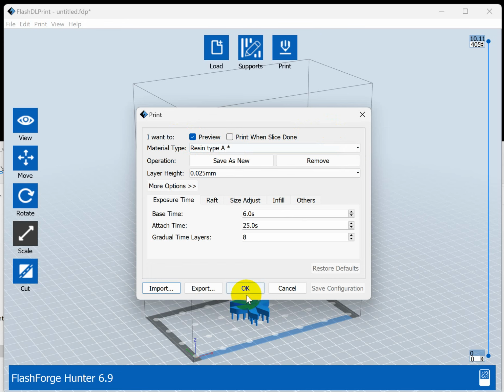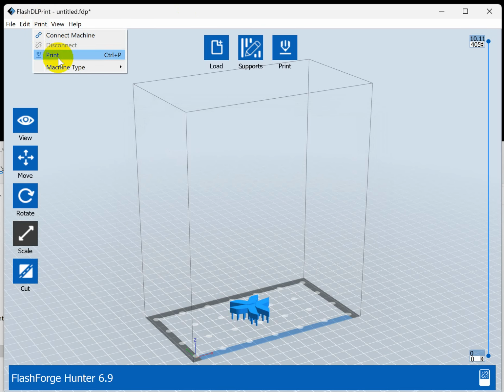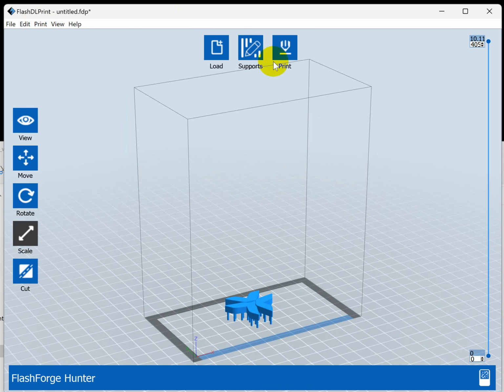Okay, so now you have 3 kinds of machines, so you can change. Hunter, you got these parameters, and this one Hunter 6.9, you have these parameters.